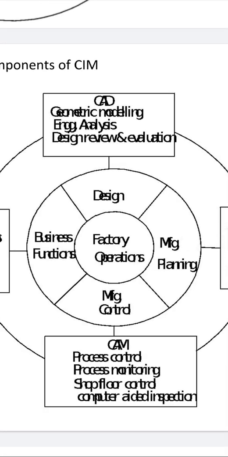The work of CAD involves modeling, part modeling, geometric modeling and its analysis, designing, and its review and evaluation.